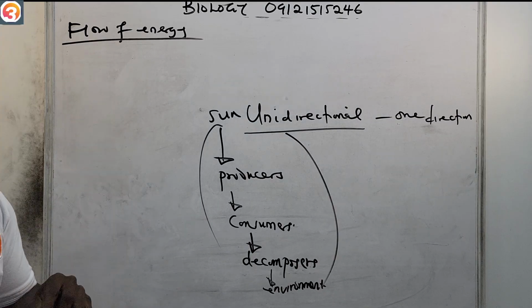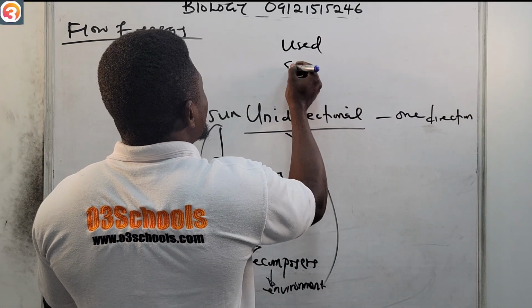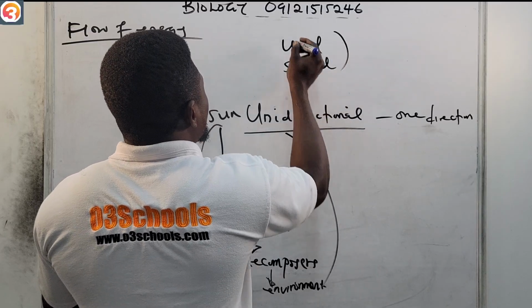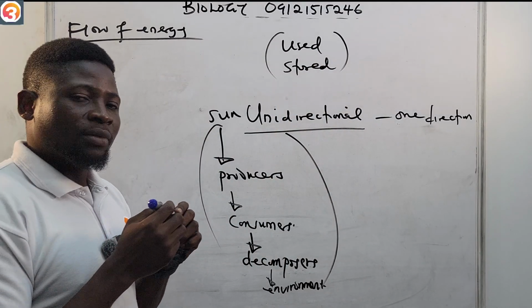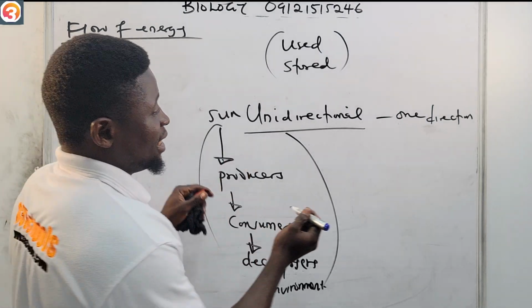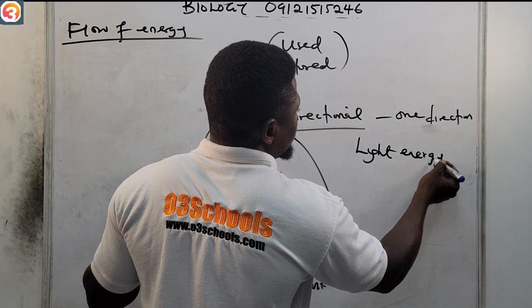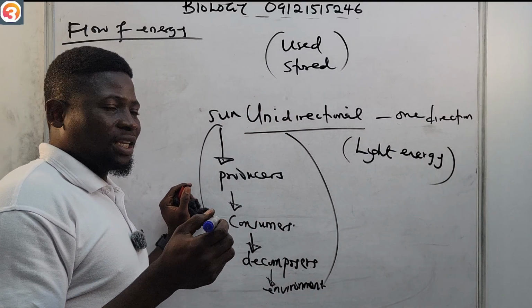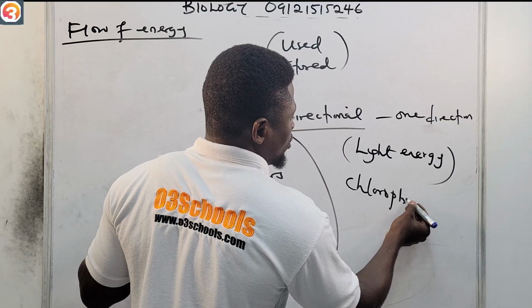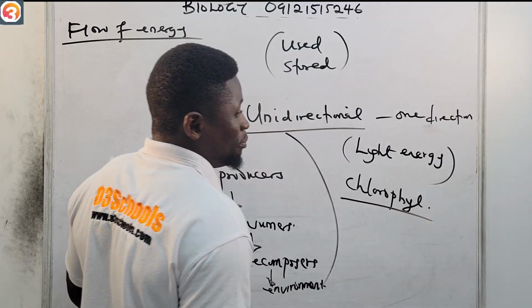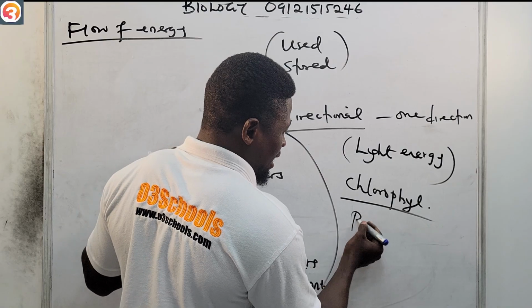And the energy is either used or it is stored. All right, it's either used or stored. And light energy from the sun is absorbed by the chlorophyll in green plants. All right, and then what do they use it to do? They use it to photosynthesize.